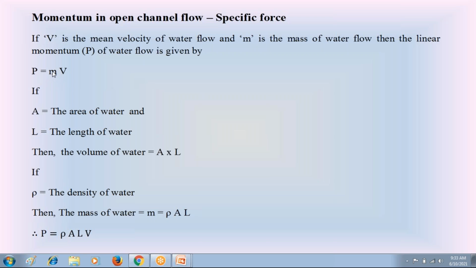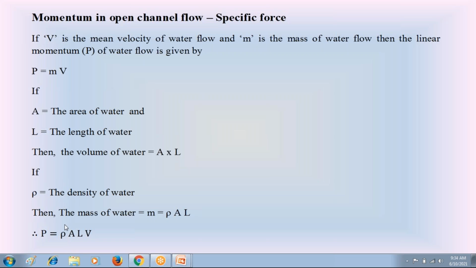Now find out this mass of water. Let A be the wetted area of water flow in the channel, and L the length of water flow in the channel. Then the volume of water flow in the channel is area into length. If rho is the density of water, density is equal to mass divided by volume.